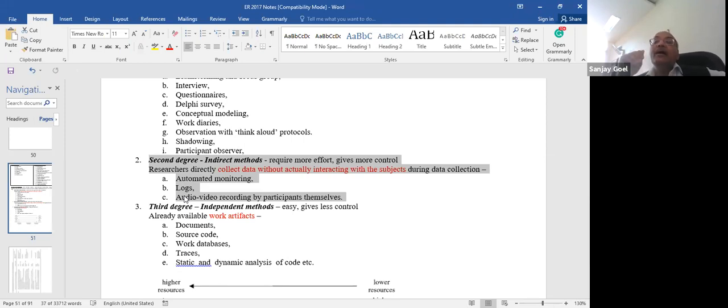intervene and create some specific documents, maybe on paper or in digital documents. A video is also a digital document in that sense. An audio recording could be a digital document. So you create some digital or paper-based documents with the purpose of doing your research, while your subjects are busy doing what they are doing.